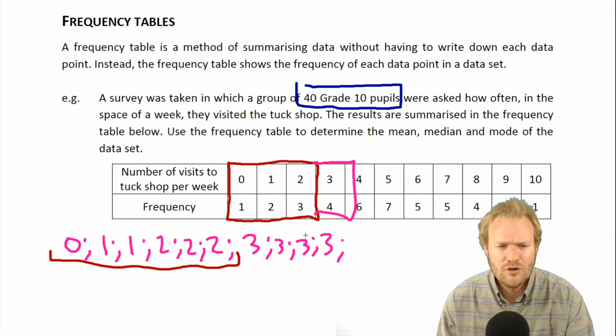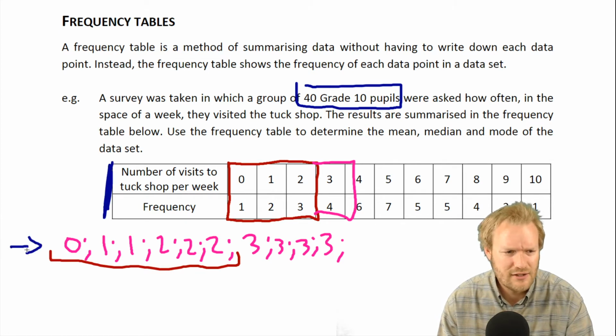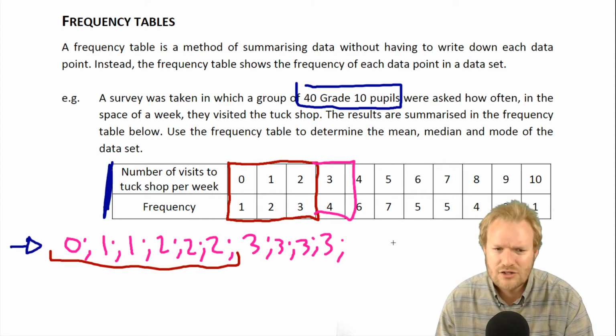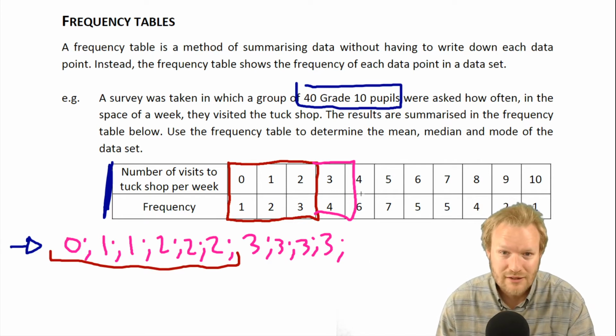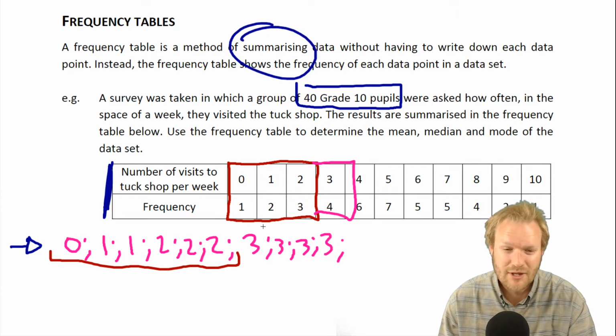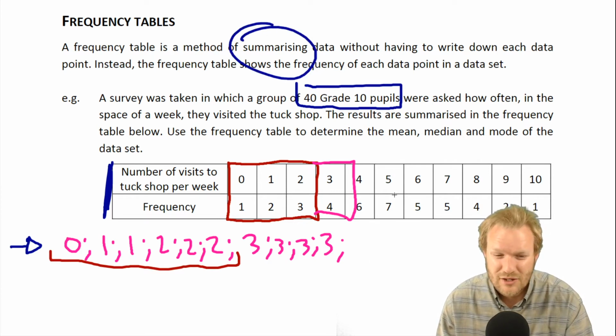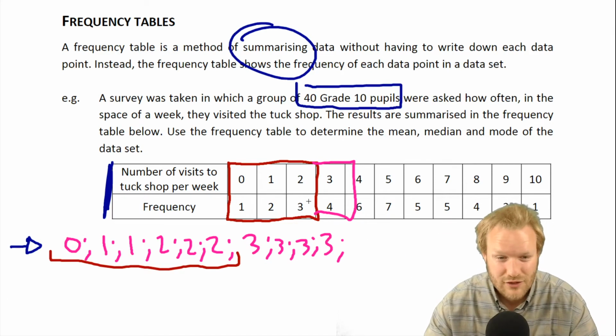Okay, so why do you think it's useful to have written this information in a table instead of writing it in this nice, neat, ordered set like this? Many different reasons. The key here is something about summarizing it. Maybe you can see something. There's something useful about seeing it in this method. Let's see what you said for that one.